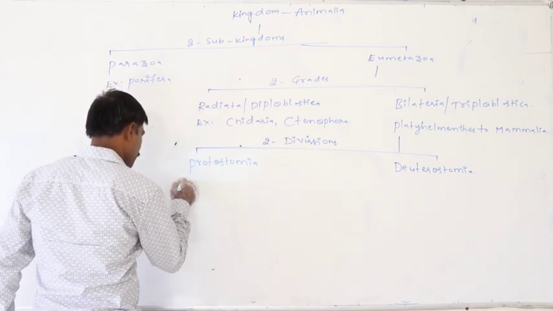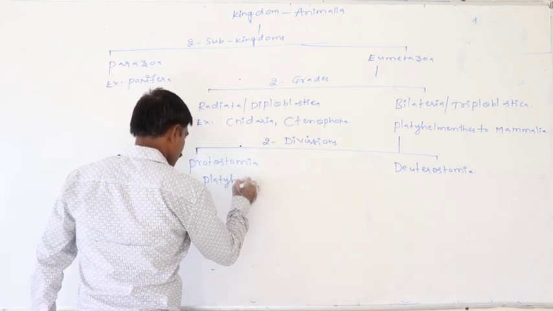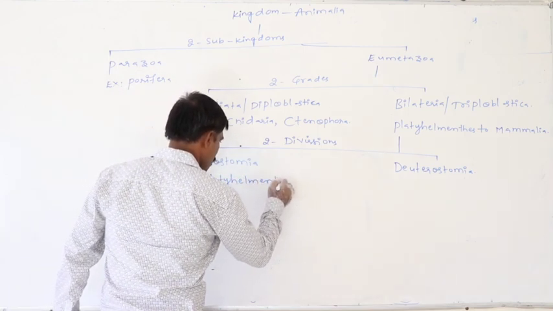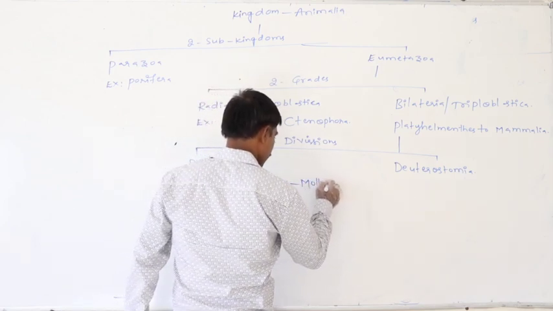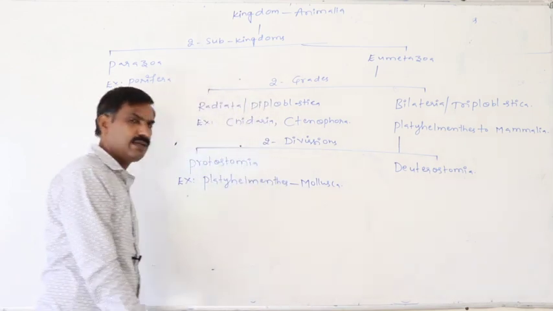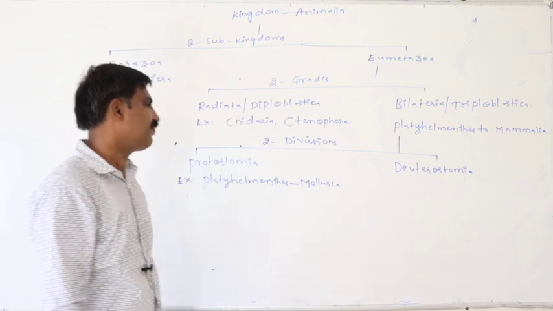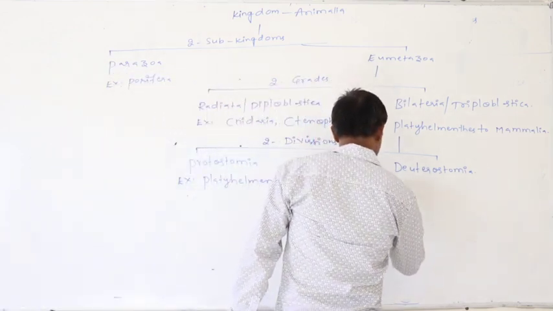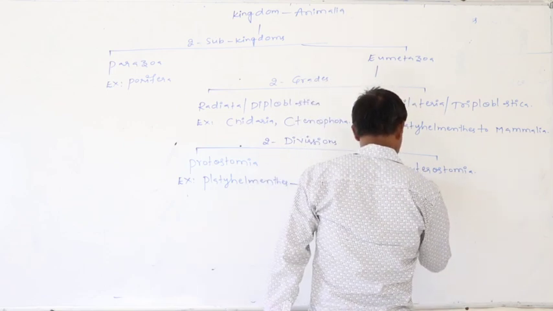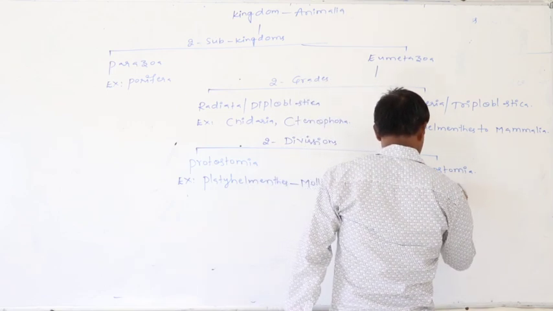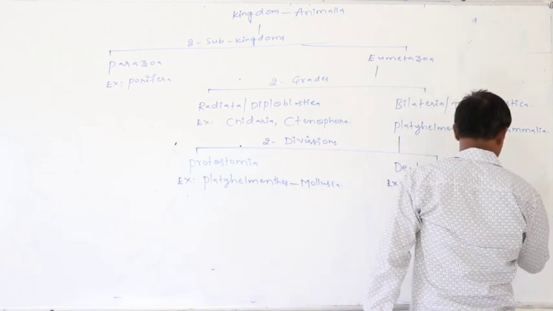What are the examples for Protostomia? Platyhelminthes, Nematohelminthes, Annelida, Arthropoda, Mollusca. What are the examples for Deuterostomia? Echinodermata to Mammalia.